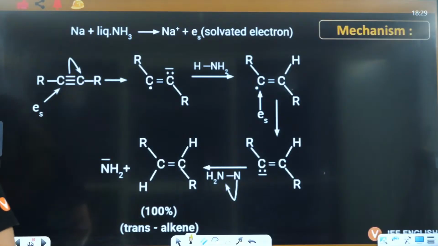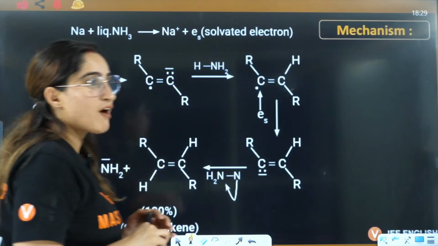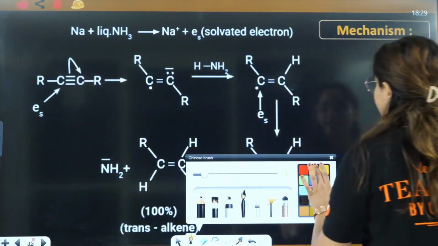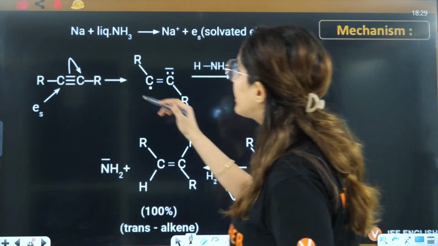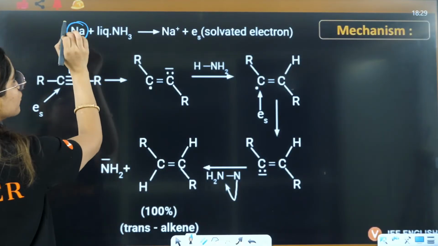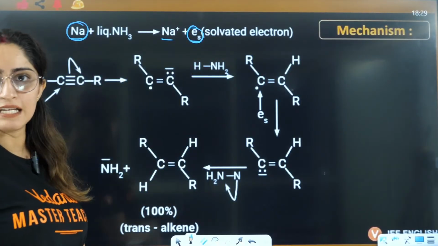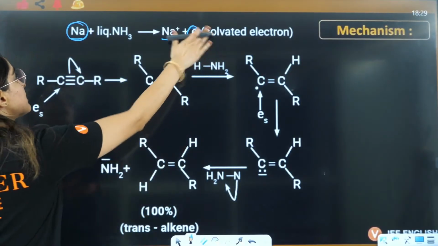So here with sodium, now why is trans-alkene formed? The reason is that sodium in liquid ammonia gives up one electron. Now what will happen?